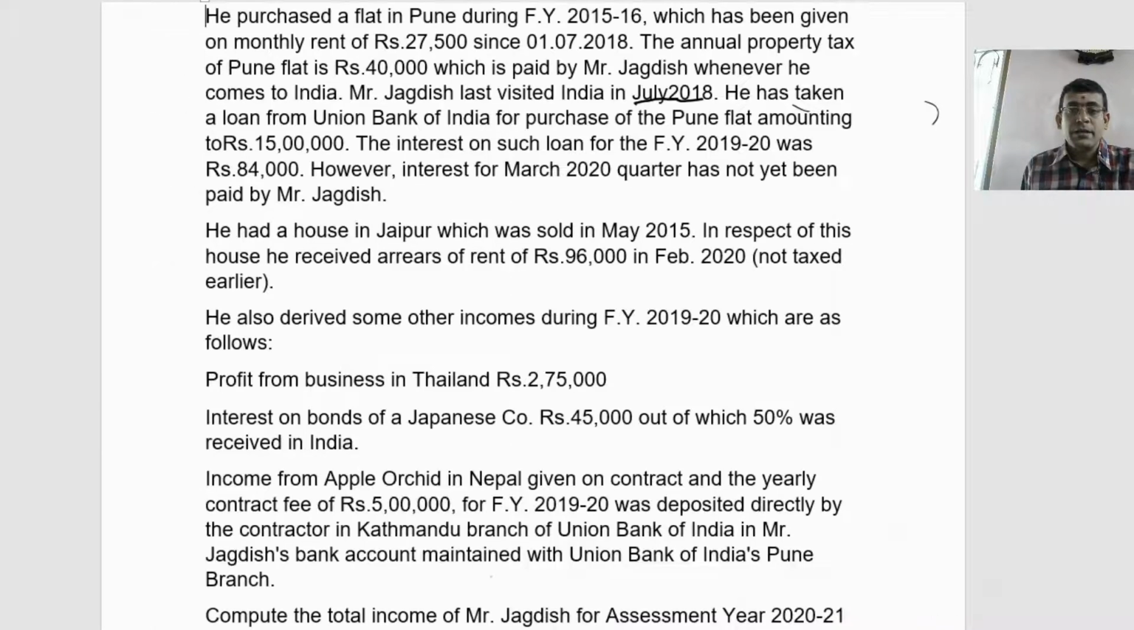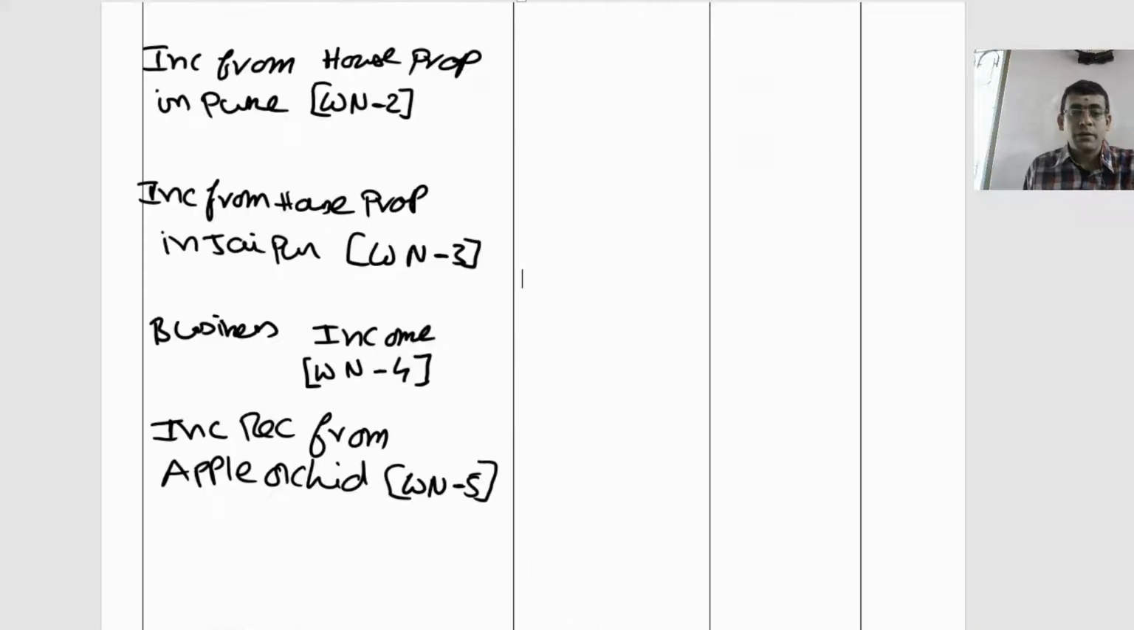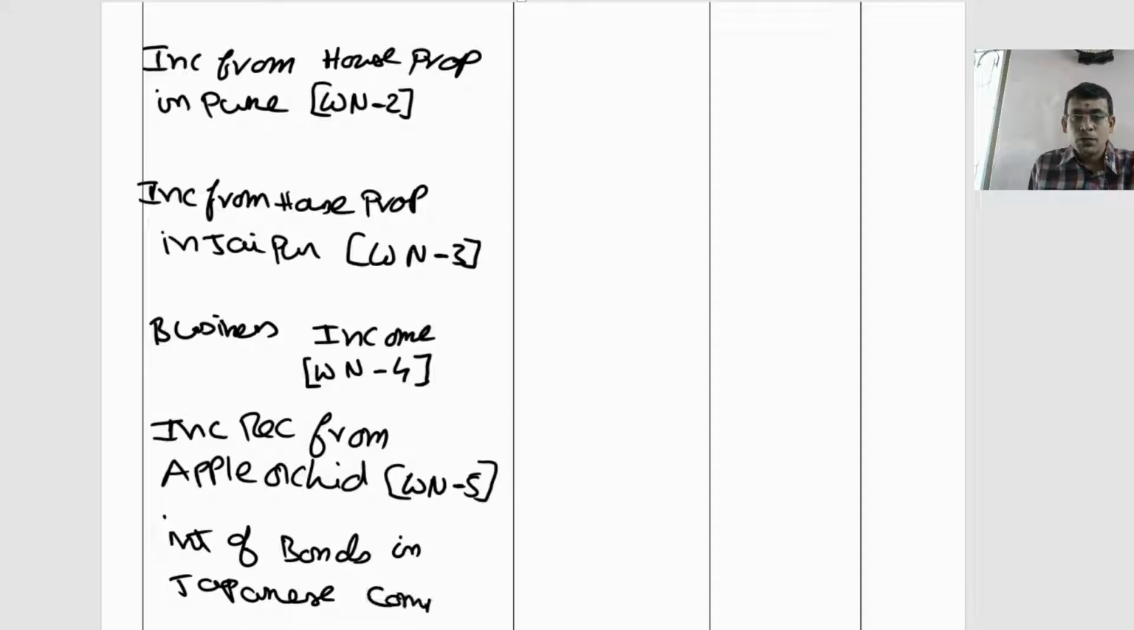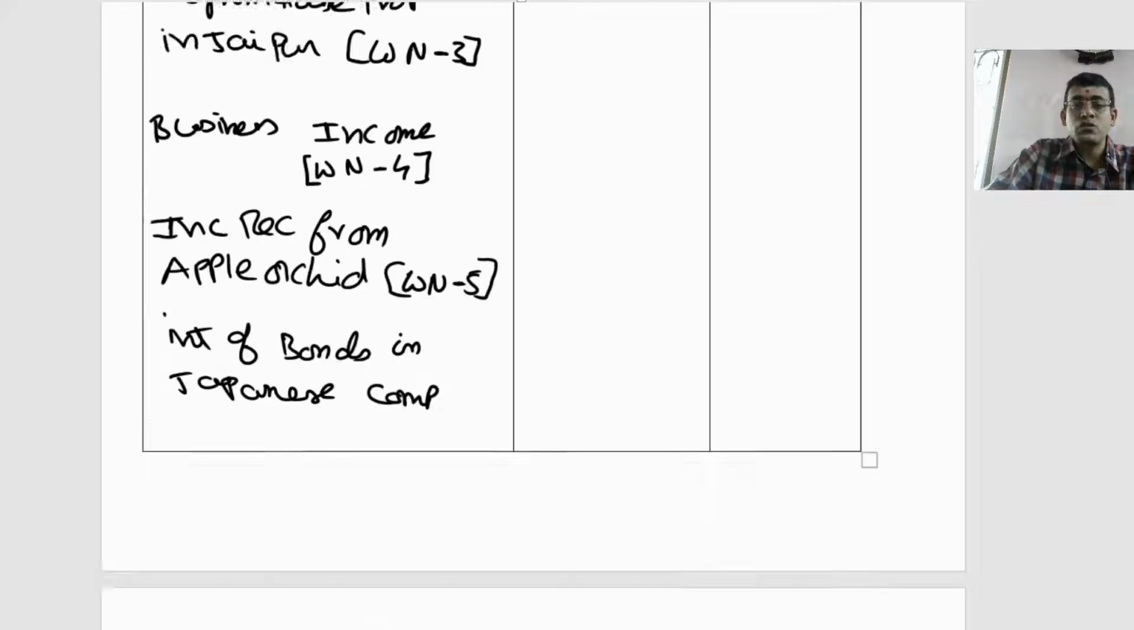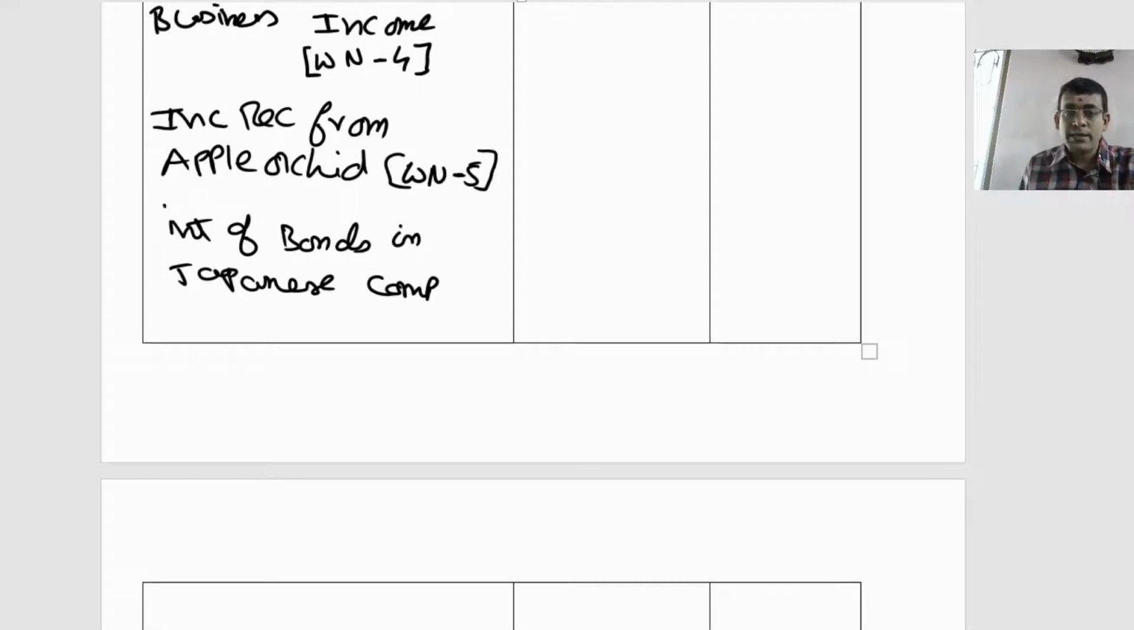Next is nothing but interest on bonds of Japanese company. Okay, this 22,500 is taxable in India. So ultimately what is taxable in India? In India the amount taxable is going to be 22,500. This we will explain clearly when we go to working note number 6. There we'll try to see the complete explanation of this.